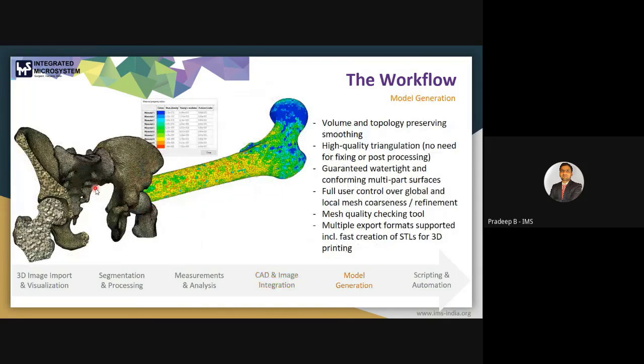Next is model generation. If we are in the field of simulation and using ANSYS, Abaqus, COMSOL or any other simulation software, then we have the opportunity to prepare our volume mesh model according to our requirement. Let's say we are using ANSYS. Then you can generate a finite element mesh of your model according to the ANSYS software requirement, and you can also define the contact nodes, cell, and the material property.